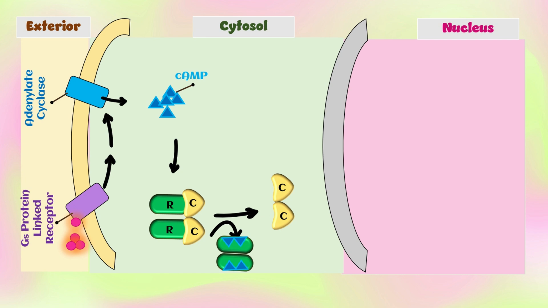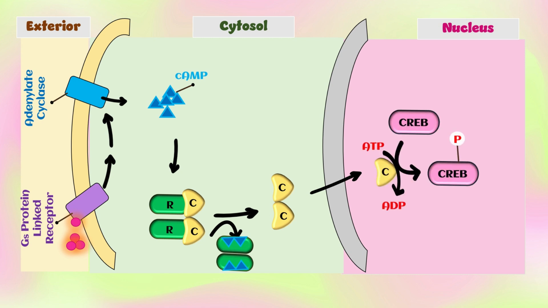When the cyclic adenine monophosphate-dependent protein kinases are activated by cyclic adenine monophosphate, they translocate to the nucleus, where they phosphorylate and activate cyclic adenine monophosphate response element binding protein. This stimulates transcription of genes controlled by the DNA regulatory element, the cis regulatory element, which is regulated by cyclic adenine monophosphate response element binding protein.